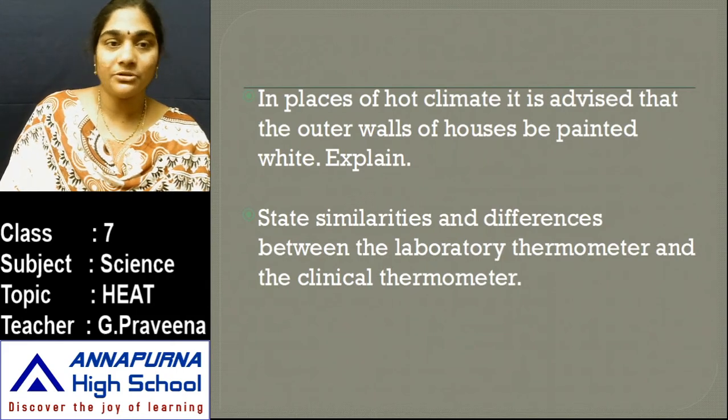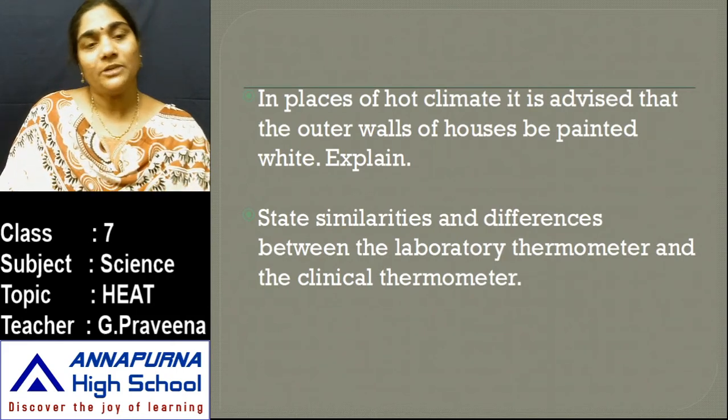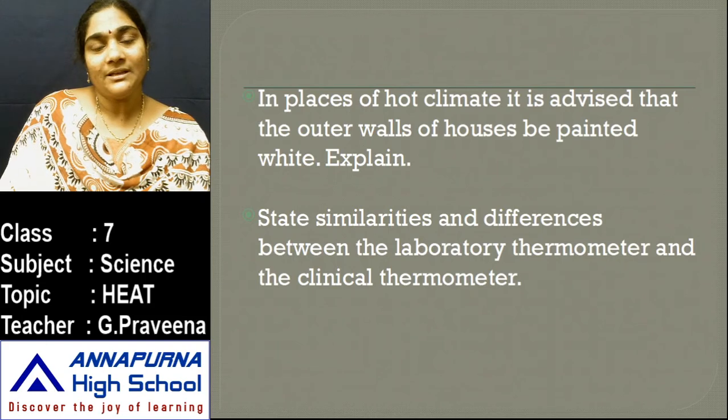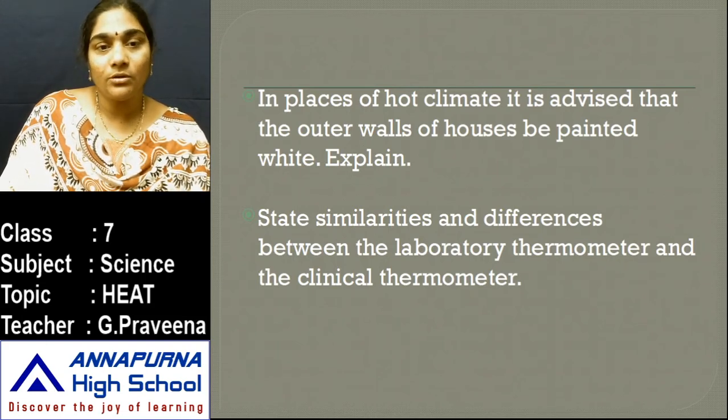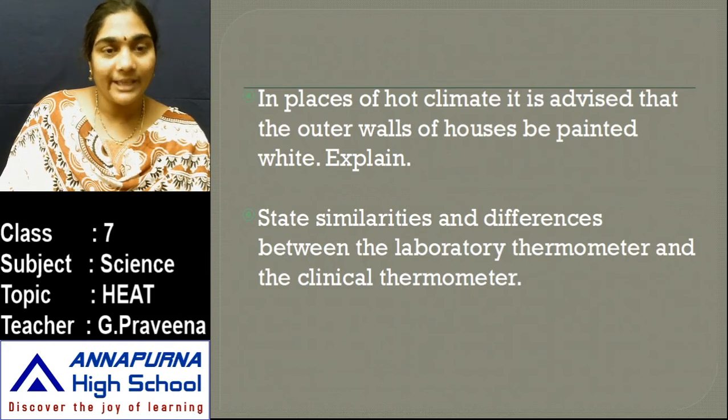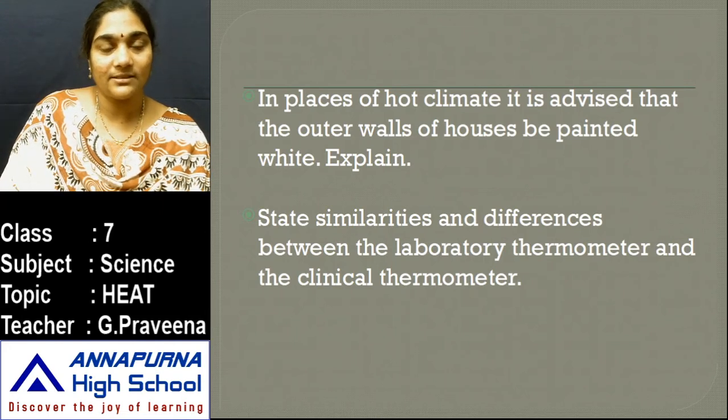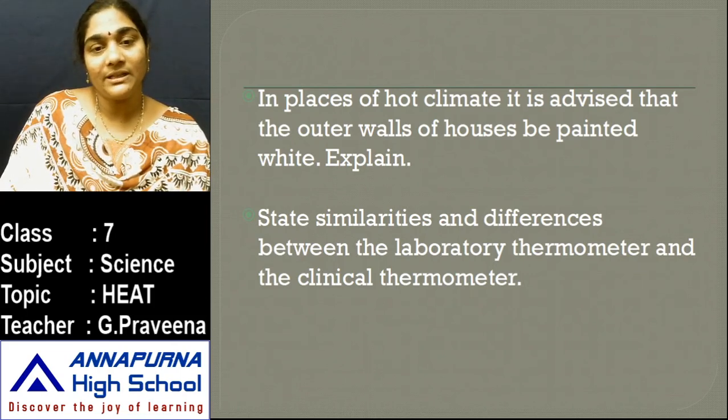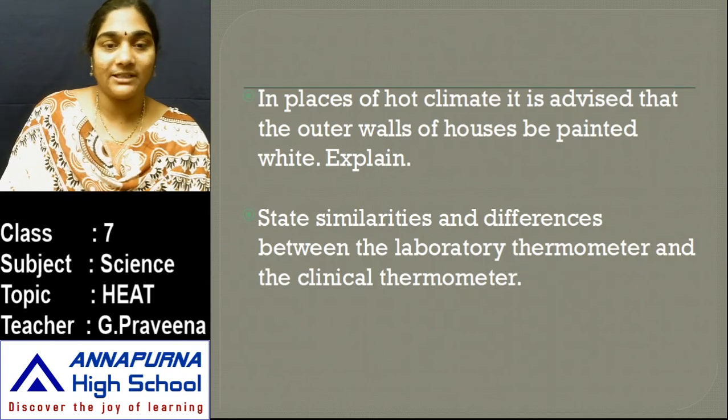Yes, here are two questions for you. Try to answer them. So in places of hot climate, it is advised that the outer walls of houses be painted white. Explain. So what is the reason why the walls are being painted white? So try to answer this question. Then the next one is, state similarities and differences between the laboratory thermometer and clinical thermometer.